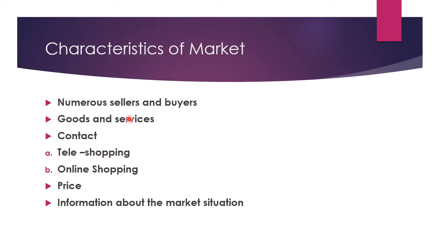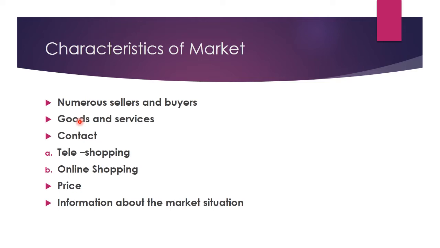Second is goods and services. Now, goods we are selling, but apart from it, nowadays services also are sold, right? So, goods and services. Now, these goods and services should be available as per the demand and necessity in the market, or as per the demand and necessity of the customers, we can say, right?